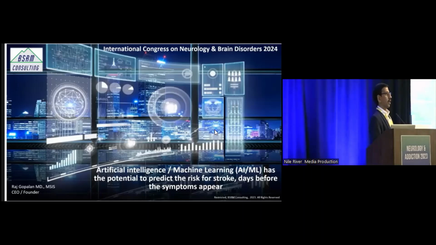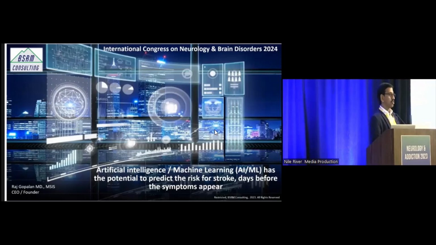My name is Dr. Raj Gopalan. I am an internist by training, and I have been involved in general medicine as well as AI and machine learning for the last 30 years. I have done quite a bit of work on the use of AI and machine learning in screening and identifying the risk for various diseases, including cancers, chronic kidney disease, Alzheimer's, and a whole bunch of other conditions. But for this, I chose stroke, which is actually an acute condition.